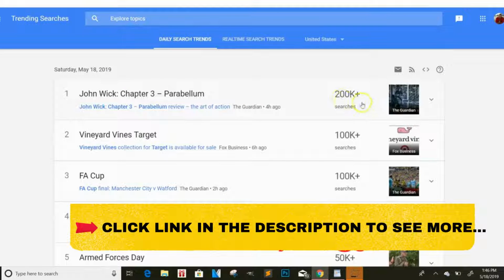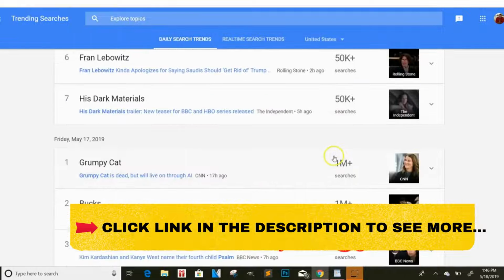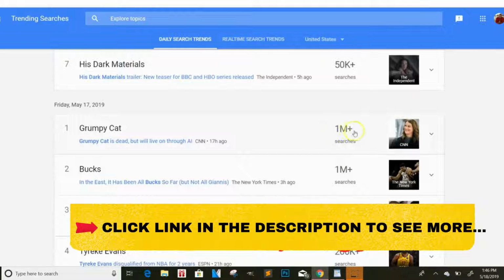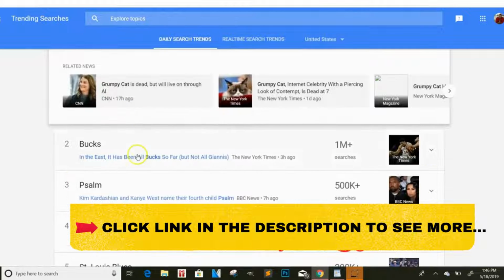Look at these searches, 200K searches. Imagine how much traffic you can get. 100K searches, especially if you run an ad and your ad is at the top. All these searches are coming to you because you're at the very top. Oh wow, 1 million plus searches for Grumpy Cat. What is this even about? Grumpy Cat is dead, but will live on through AI. Wow. So they're pretty much creating an artificial intelligence cat or something like that. That's crazy.